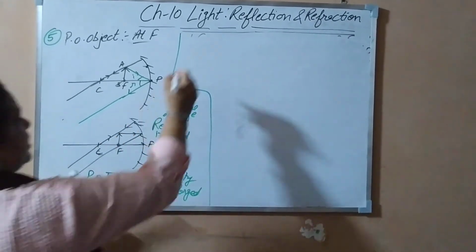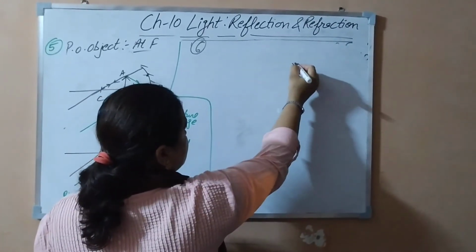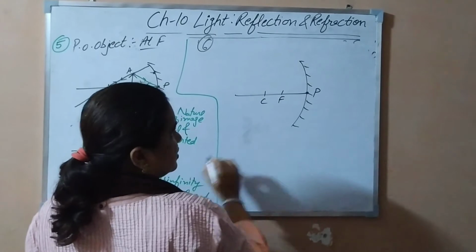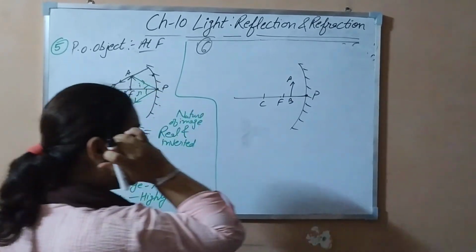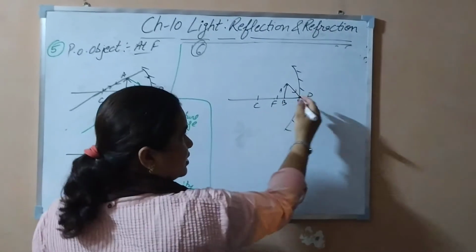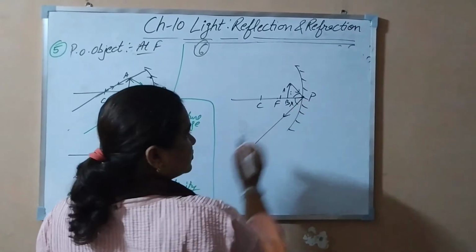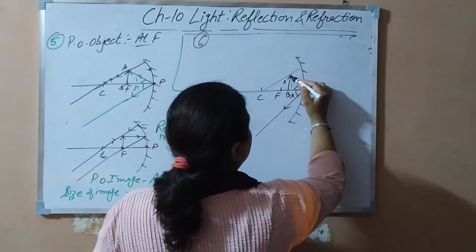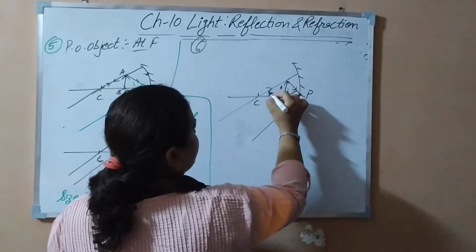Now let's do the last case where the object is shifted more near to the mirror. So we are having this concave mirror, pole, focus and center. Now the object AB is between pole and focus. So one ray will fall obliquely on the mirror, and with the same angle it would get reflected back. Clear? This is the first rule. What is the second rule? Pass through the center of curvature, and it should touch the object head also.